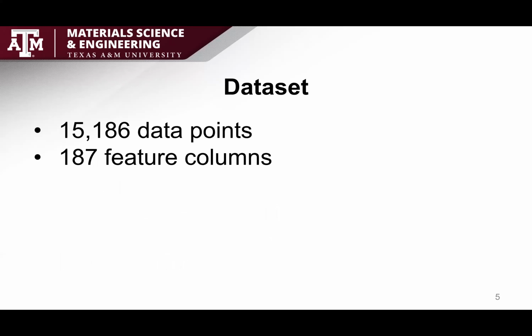So a little bit about our data set. Our data set has a total of 15,186 rows of data with 187 columns. The biggest constraint of the data is that many of the columns aren't filled in. For example, one column may have only 200 data points that have reported values. And as a result, we just lack enough information to use this column as well as we might like. Because we lack lots of data from many columns, we need to do a process that will ensure we can train our neural network on enough data without artificially altering results. And we can do this through a process called resampling.